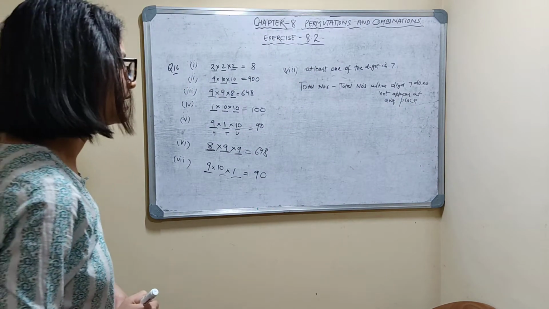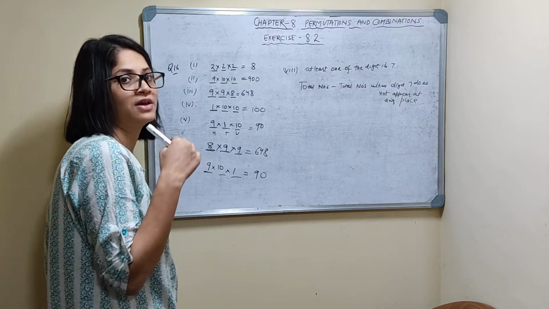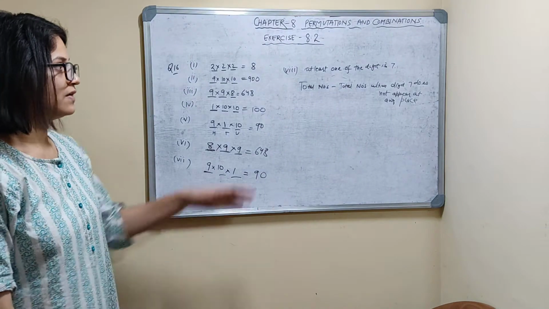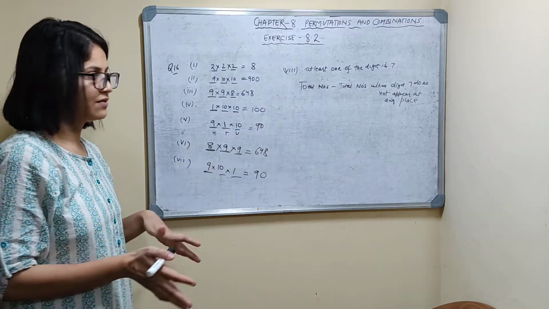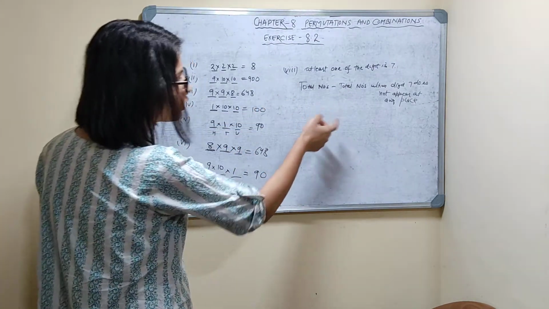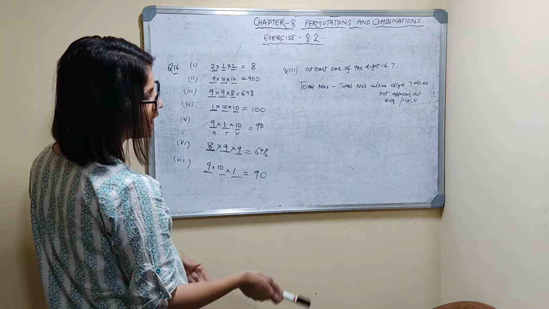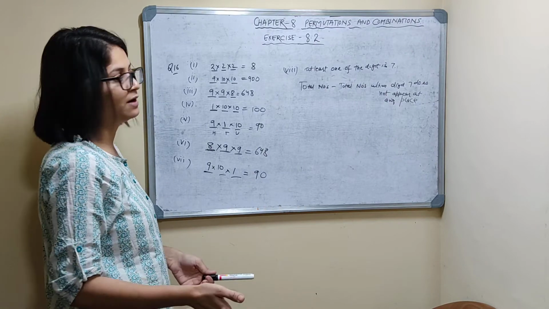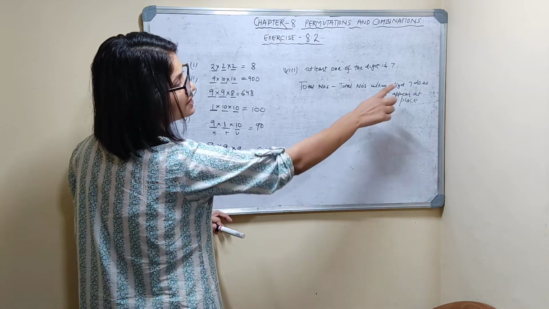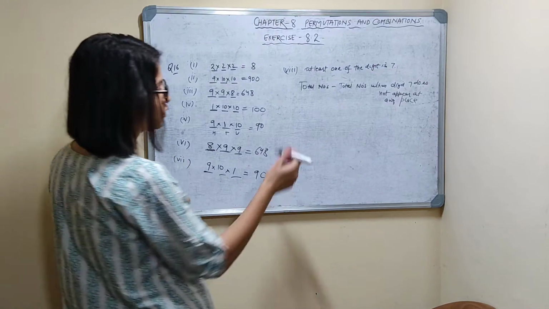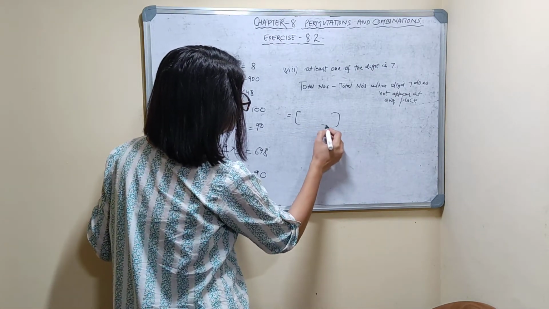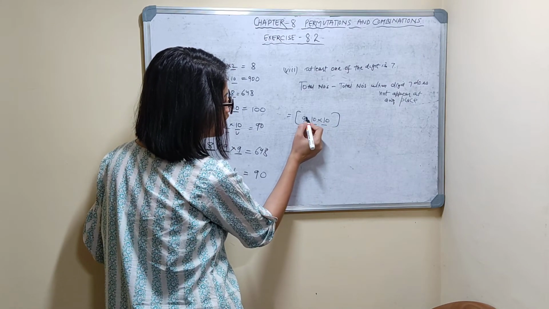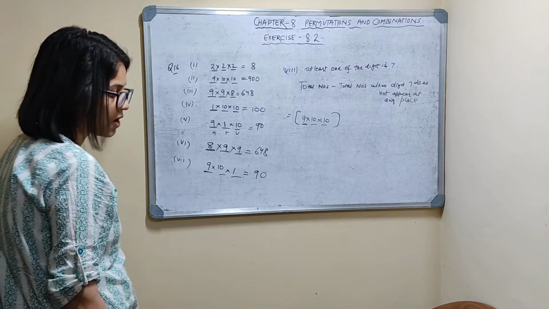So what is the opposite of at least one of the digits is 7? The digit 7 does not appear at any place. Total number without any restriction, minus total number when digit 7 does not appear at any place. For total, 3 digits: 10 choices, 10 choices, and only 9 choices in the first place because I can't take 0.